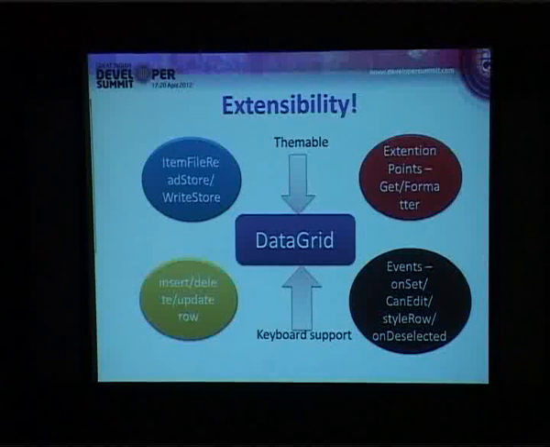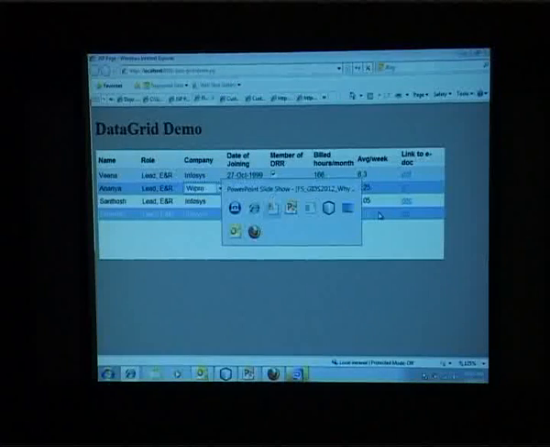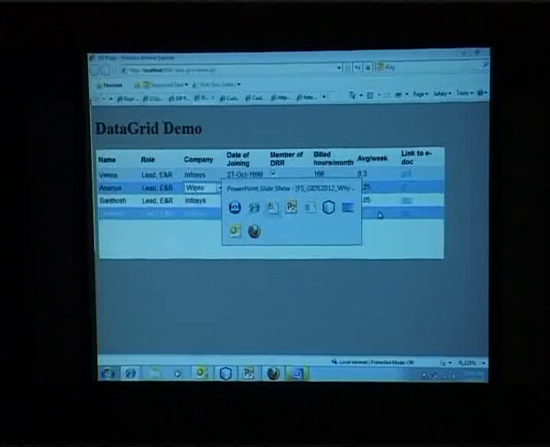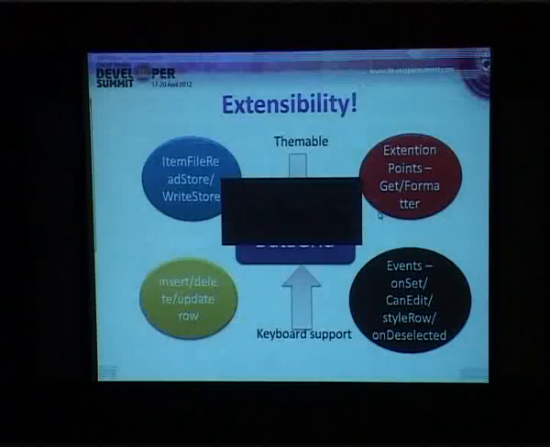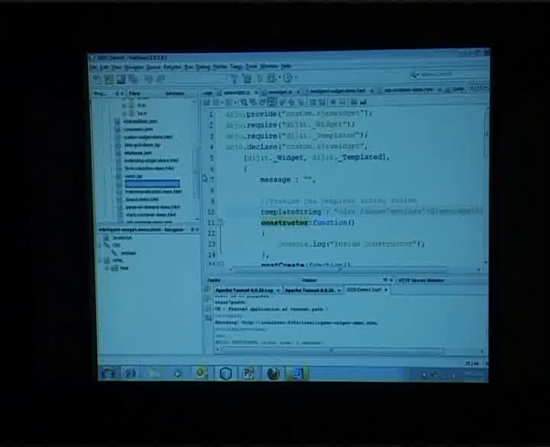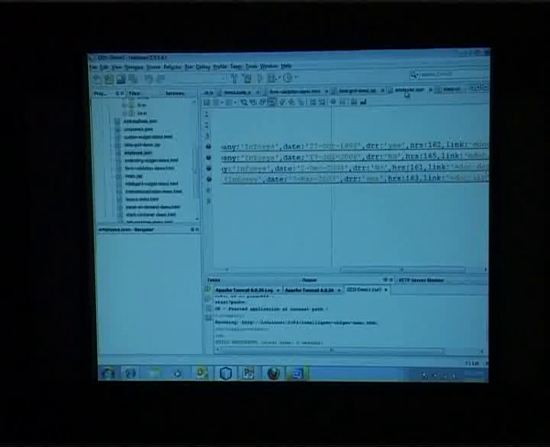Right now, this is using a JSON file, not a JSP which is generating JSON. Do you want to see the JSON? Okay. So this is using employee.json. So this is how the data is coming in.